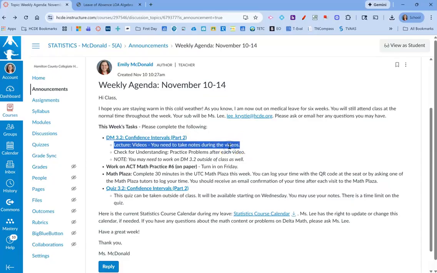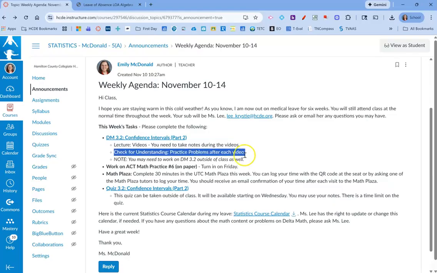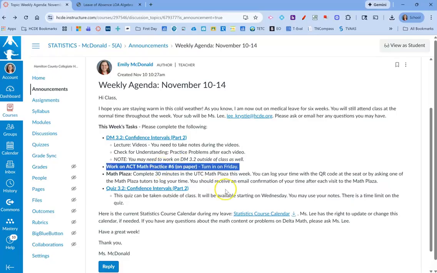Each video serves as a lecture or examples, so make sure you're taking notes, writing down examples, and then you'll have the practice problems after each video. You may need to work on some of this outside of class. There may not be enough class time to complete the entire assignment, but you should also be working in class on this assignment.